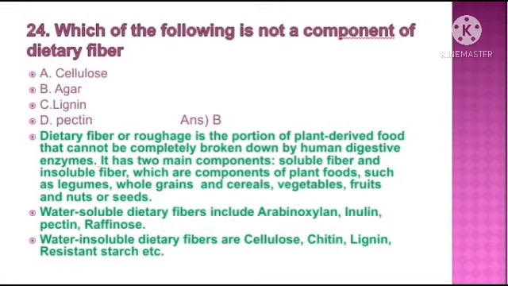Question number 24. Which of the following is not a component of dietary fiber? The answer is option B, agar. Dietary fiber or roughage is the portion of plant-derived food that cannot be completely broken down by human digestive enzymes. It has two main components, soluble fiber and insoluble fiber, which are components of plant foods such as legumes, whole grains, cereals, vegetables, fruits, nuts, etc. The water-soluble dietary fibers include arabinoxylan, inulin, pectin, raffinose. Water-insoluble dietary fibers are cellulose, chitin, lignin, resistant starch, etc.